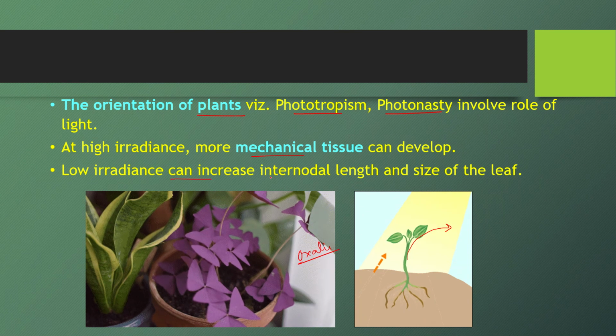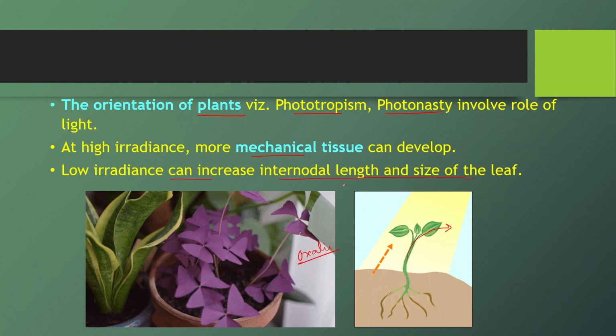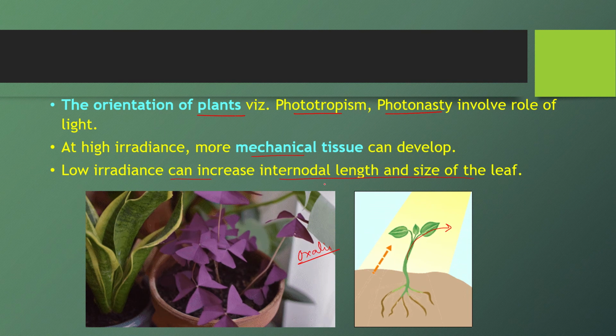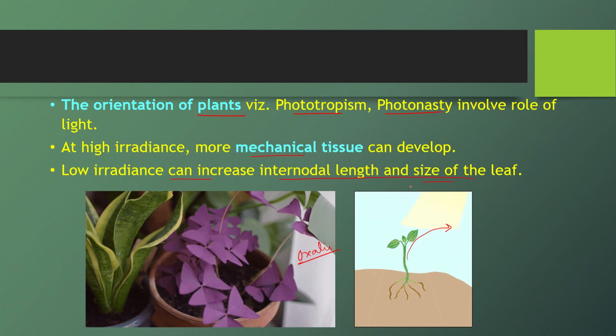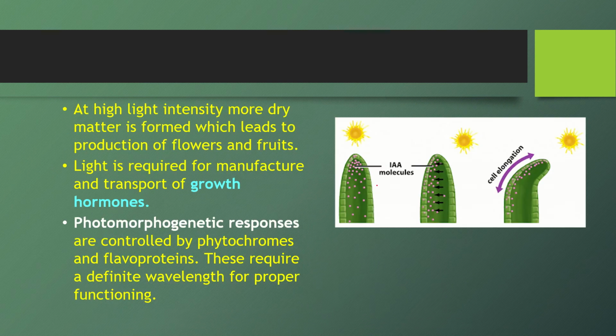The low irradiance can increase the internodal length and size of the leaf. So if low light intensity is provided, it has been observed that plants' growth increases because the internodal length increases as well as the size of the leaf. They are more expanded leaves. So there also the role of light comes into play.